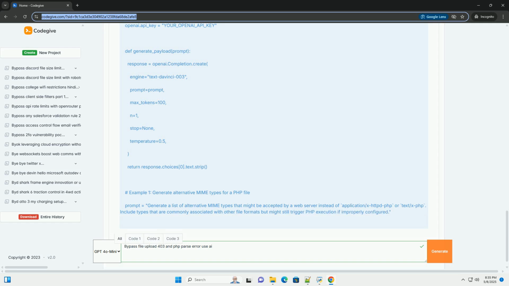Example 1. The AI is asked to create a PHP payload that will generate a specific type of parse error and include a particular string in the error message. This is useful for triggering error messages that might reveal sensitive data.